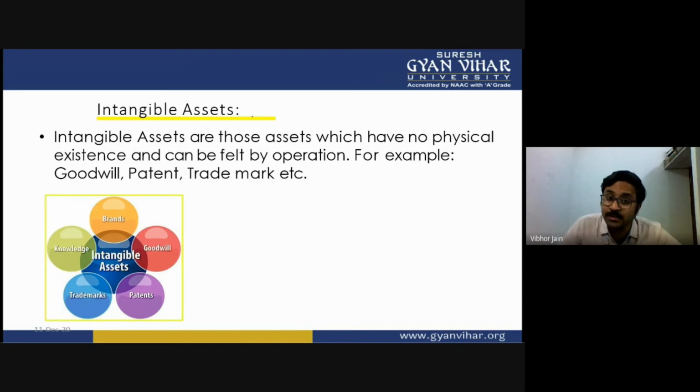So what are intangible assets? Like I've already explained, my skill of accountancy, my knowledge of finance, these are my assets. I'm using these assets to make a living.